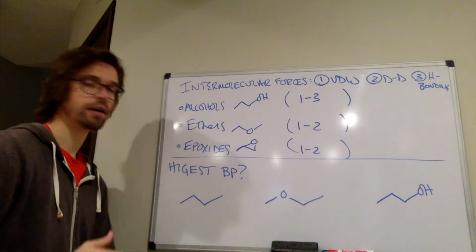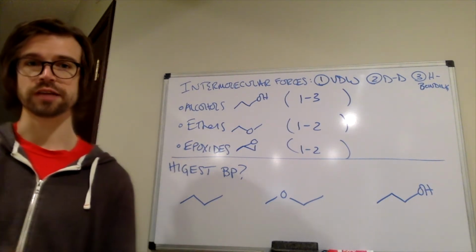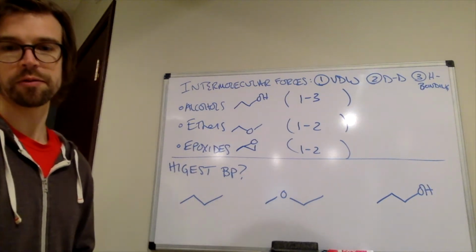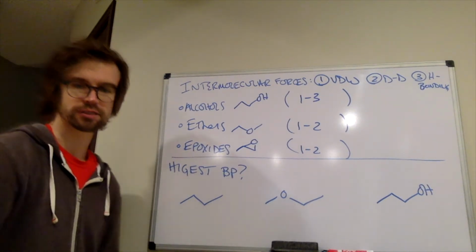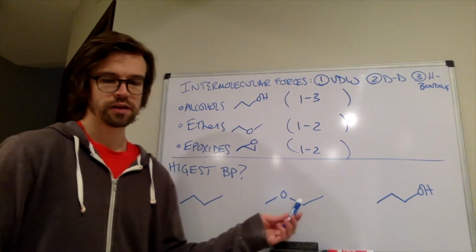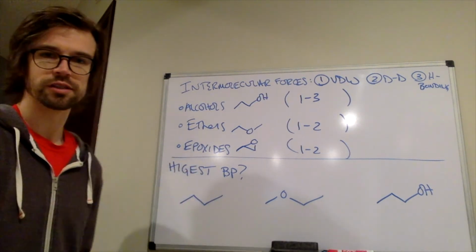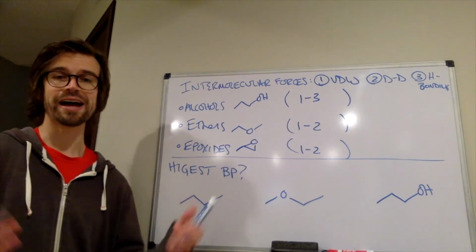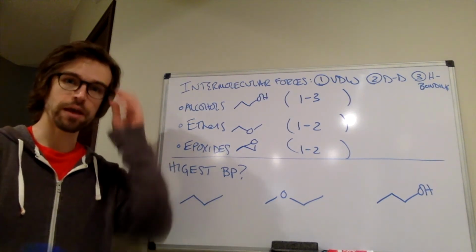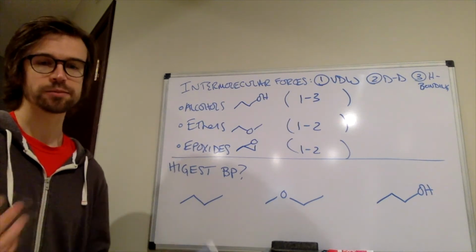That being said, how do those intermolecular forces relate to boiling point? Here we have 3 molecules. They have roughly the same molecular weights. In your course packet, it says that the molecular weights are 58 atomic mass units, 60, and 60 atomic mass units. So really similar in weight. So the size, which relates to the van der Waals forces, shouldn't have any impact. Which of these 3 has the highest boiling point?